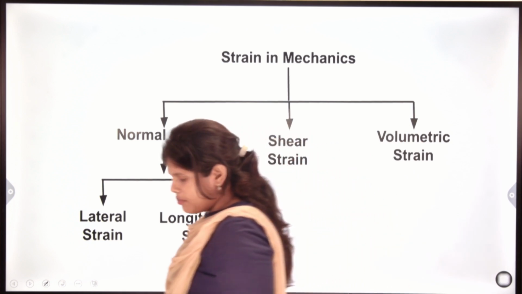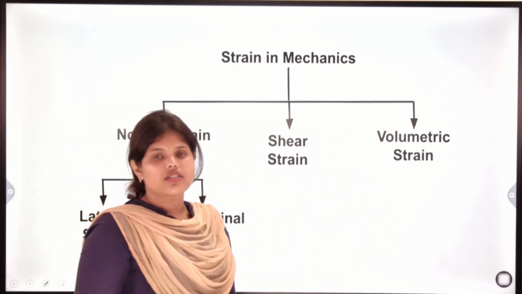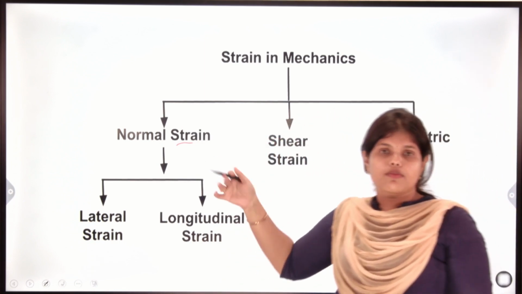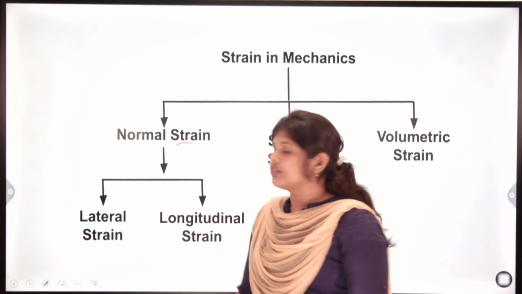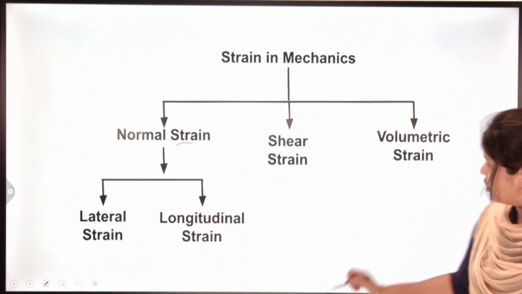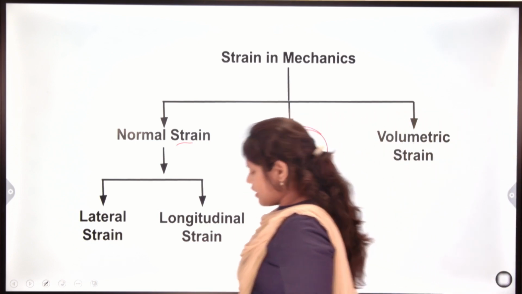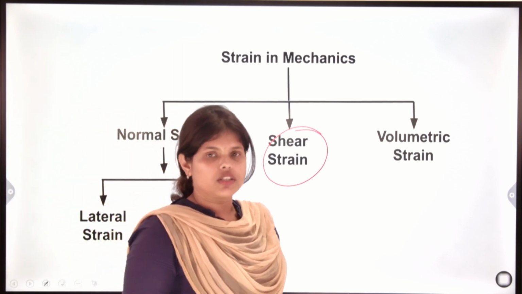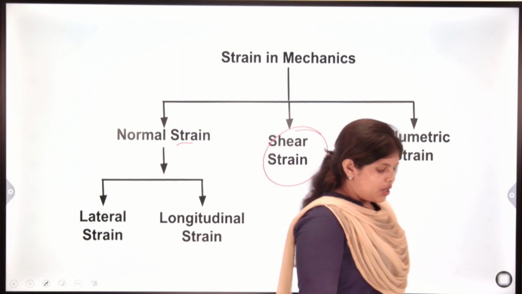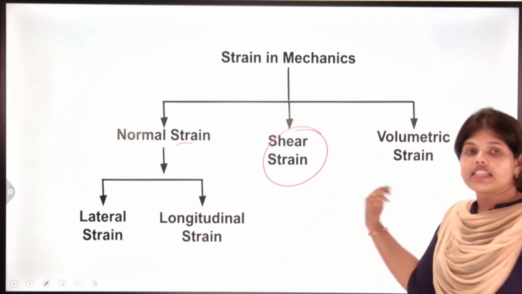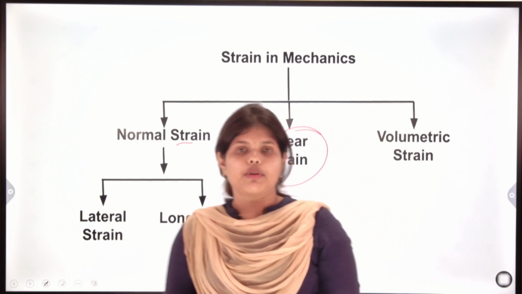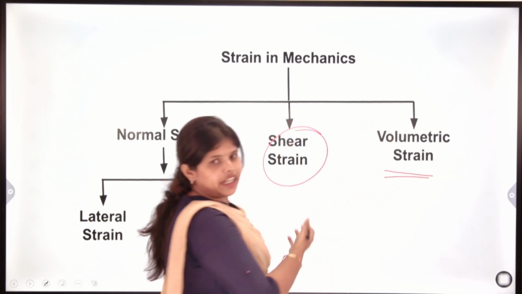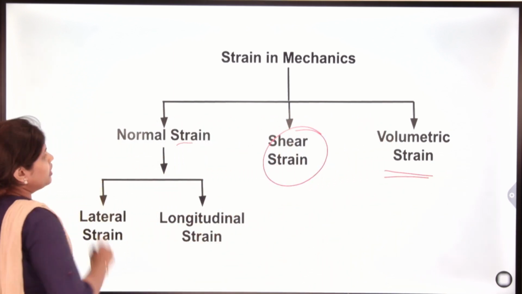In earlier classes we have studied what normal stress and shear stress are, so now I am not explaining those terms. What is shear strain? The strain that occurs in a body due to shear stress is shear strain. Volumetric strain is the change in volume upon original volume. After some time we will discuss volumetric strain and normal strain.